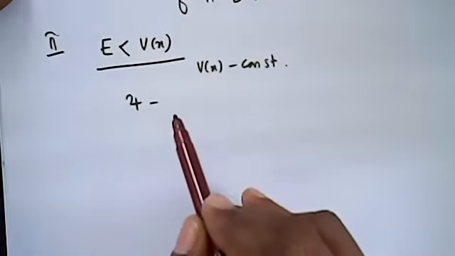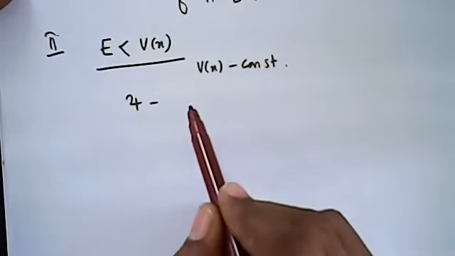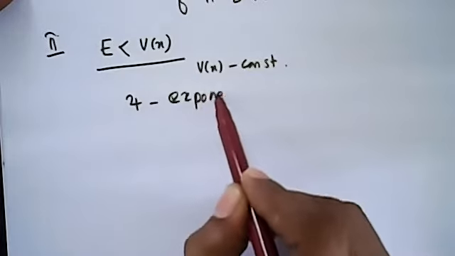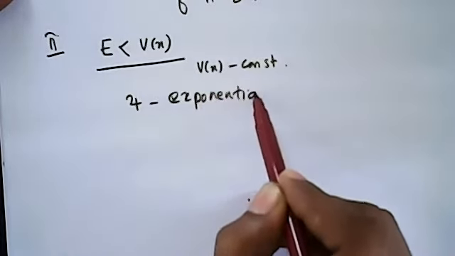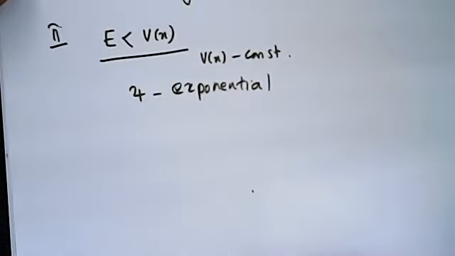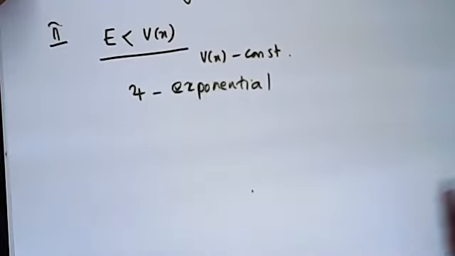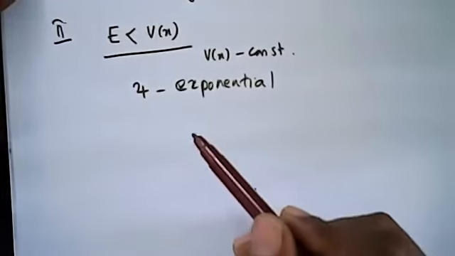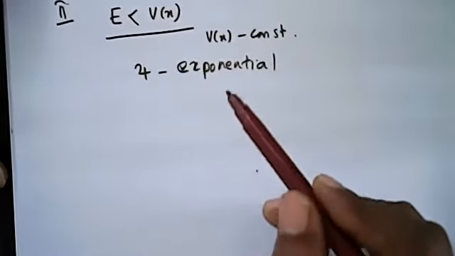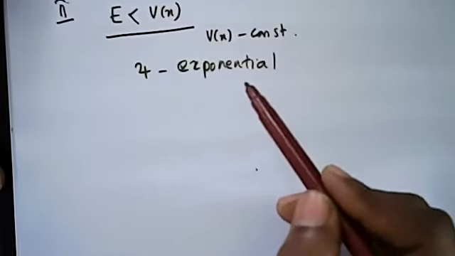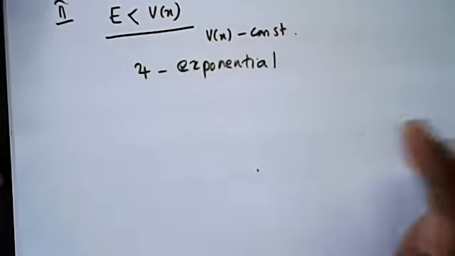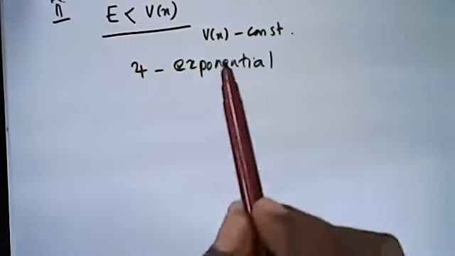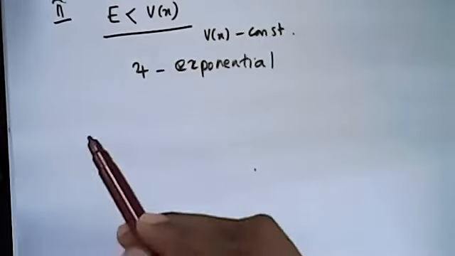The non-classical region is exponential. In the classical region it is oscillatory. In the non-classical region the solution is exponential. It will decay fast. Hope you remember what you studied at BSc level. This is the idea, all explained at BSc level.